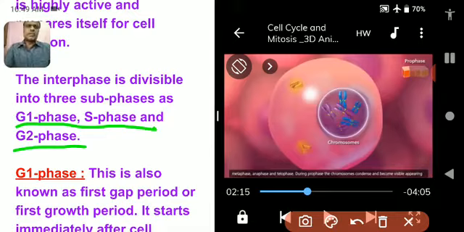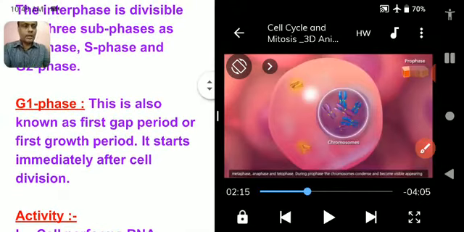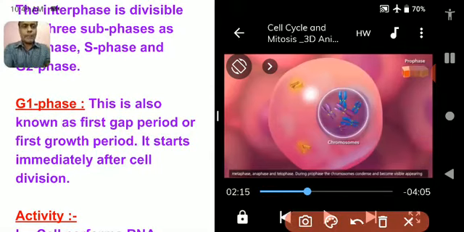Gap 1 phase, someone also calls it growth phase 1. So what are the events that take place during growth phase 1? Let us study. The growth phase 1 or gap period or first growth period starts after cell division.